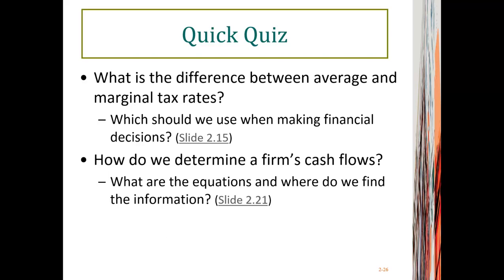Instead, we use the information that we can read from financial statements to assist our financial analysis, right? So it's important for us to distinguish the difference between several different things, such as market value, book value, marginal tax rate, average tax rate, the difference between accounting earnings or net income and the cash flows, and also we learned a lot about how to calculate cash flow for assets.